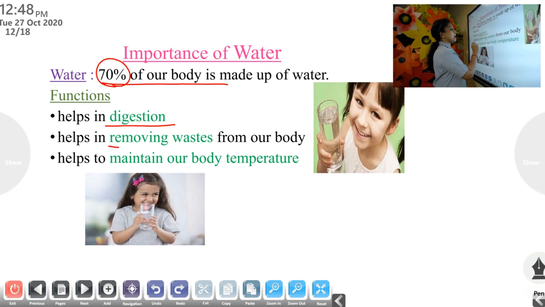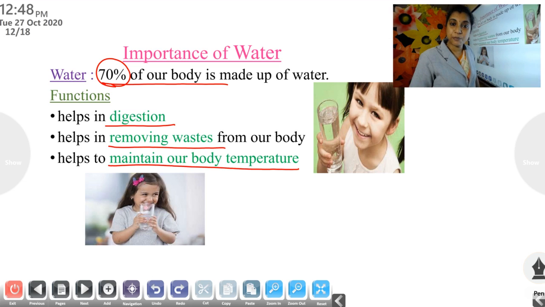Next one, it helps in removing waste from our body. We know that undigested food is removed from the body, right? For the easy removal of waste from the body, our body needs water. If you do not drink enough water, what will happen? Constipation will occur. You know what that is? Next one, it helps to maintain body temperature. Our body has a minimum level of temperature, right? Water helps to maintain the body temperature. These are the functions of water. It is important. Importance of water.